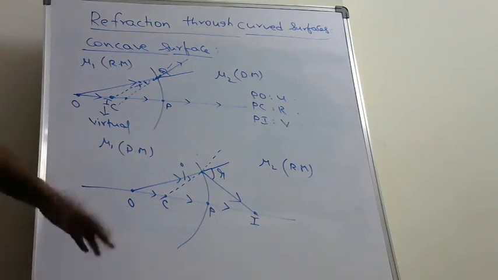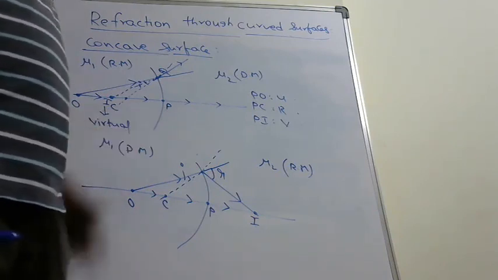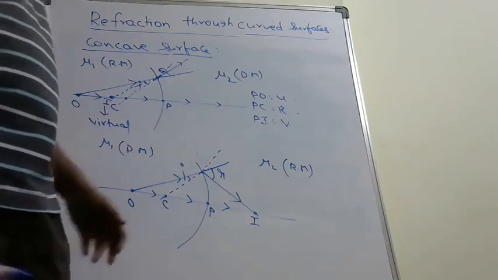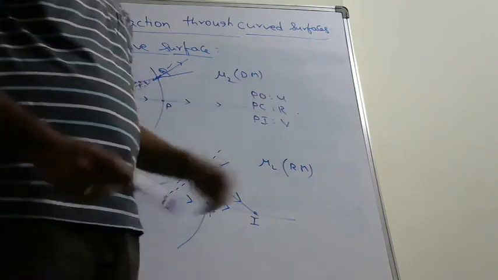So in the next class, I will derive the relationship between U, V and R.